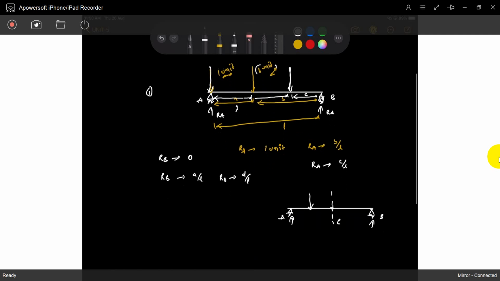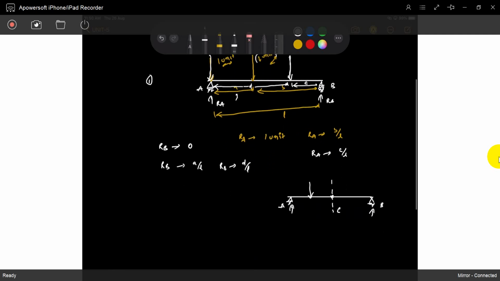If you draw the shear force diagram, RB varies. So the shear force at C is RB only, but RB is changing as the load's position changes. Based on RB changing, the shear at C is changing.